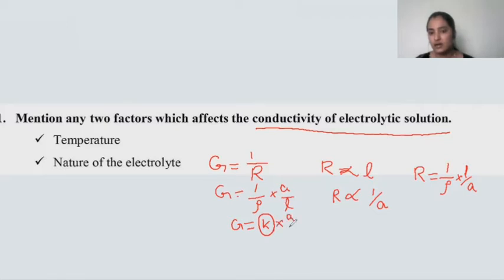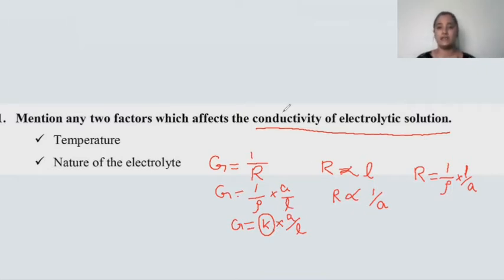So G is equal to k into A by L. This is the formula used to calculate the conductance of a material, where A is the area of cross section of the material, L is the length of the material, and k is the conductivity of the material.